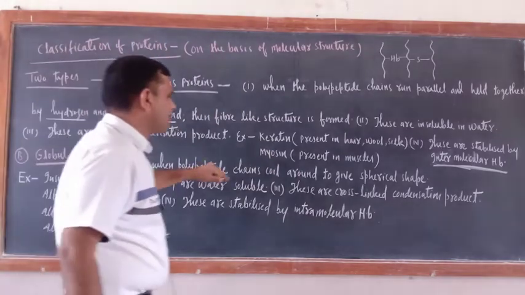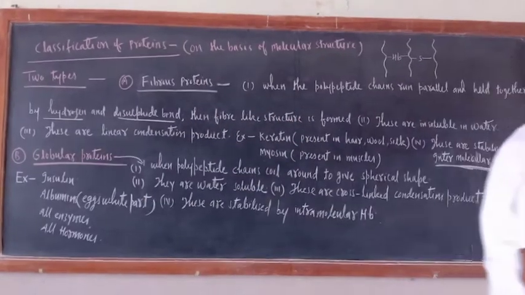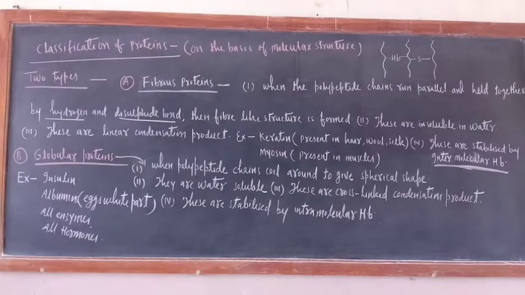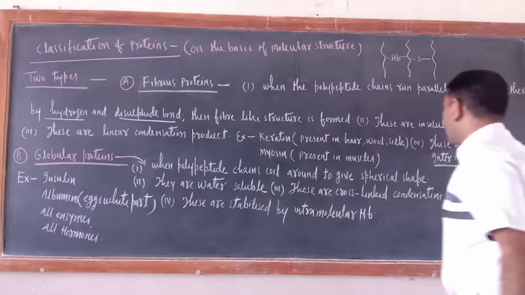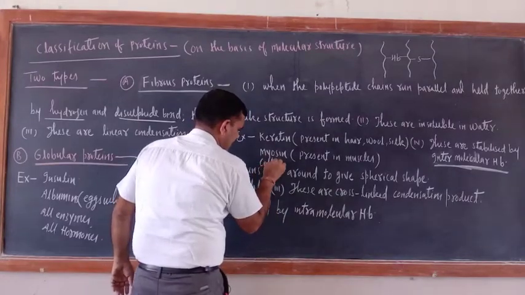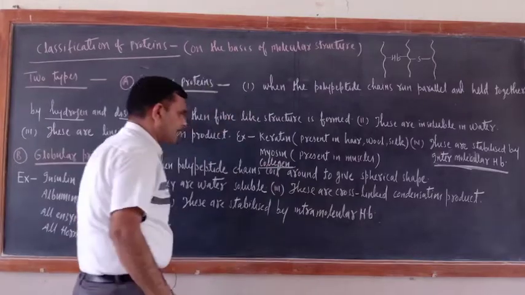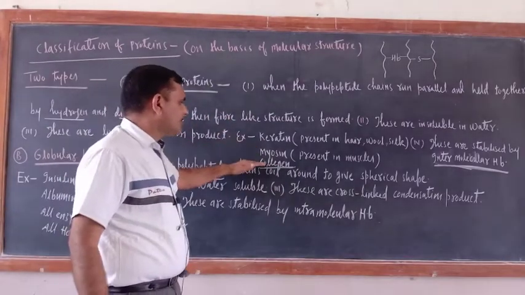Now what are the examples? Keratin and myosin. Some other examples are also there. Collagen, one more example you can write. So keratin, myosin, collagen.